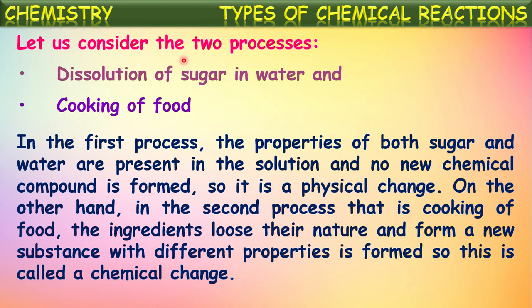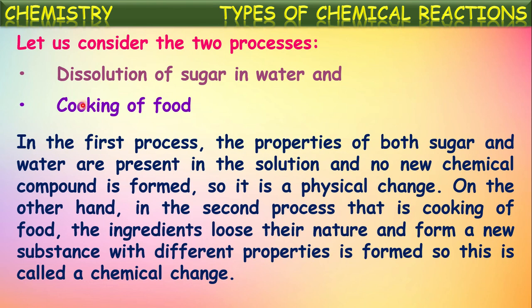They just dissolve one into another, just mixing. It is a physical process, and they can be separated by using certain physical techniques, and hence the resultant solution is a physical mixture, and this process of mixing sugar into water is a physical change.